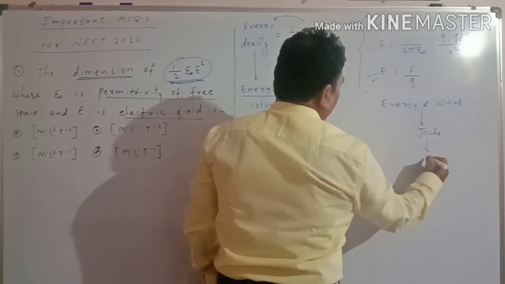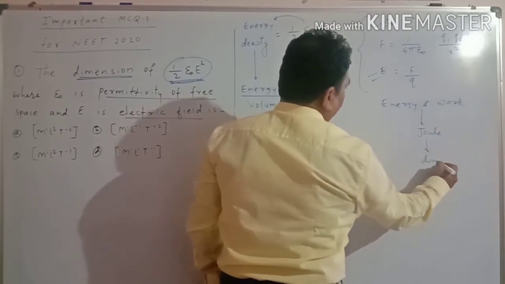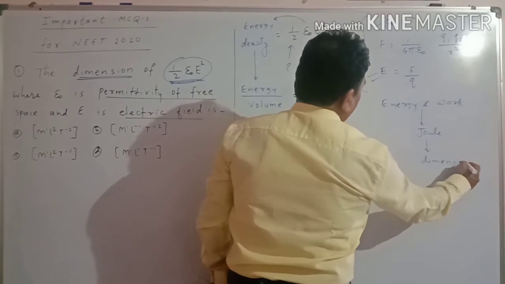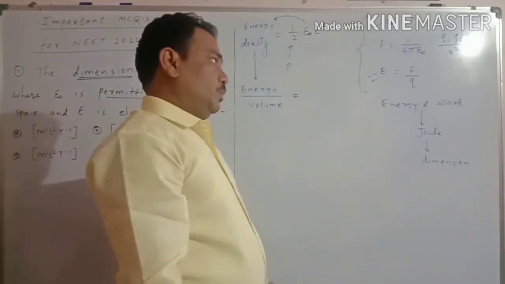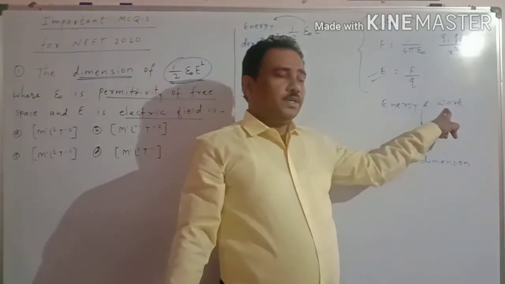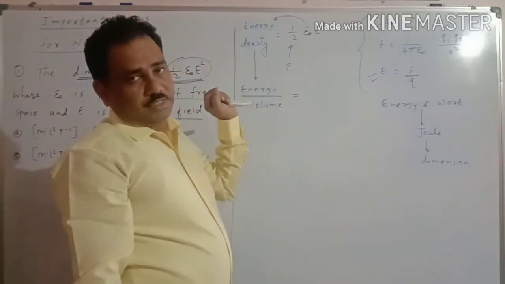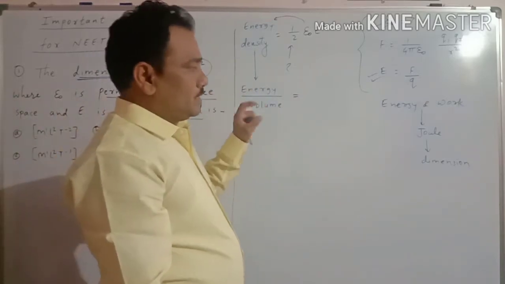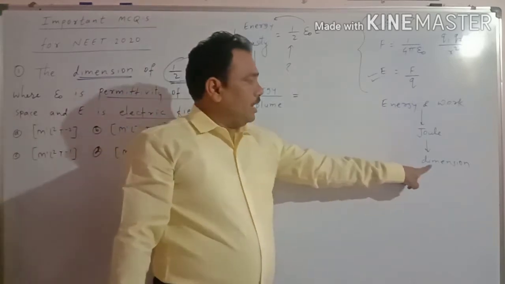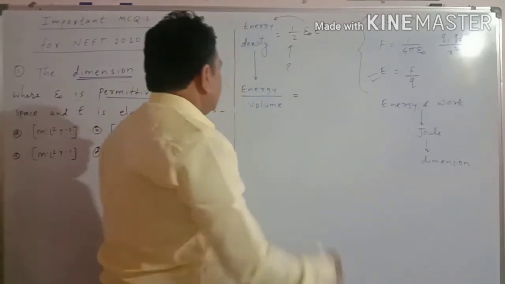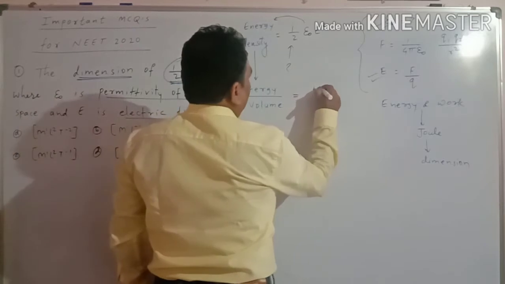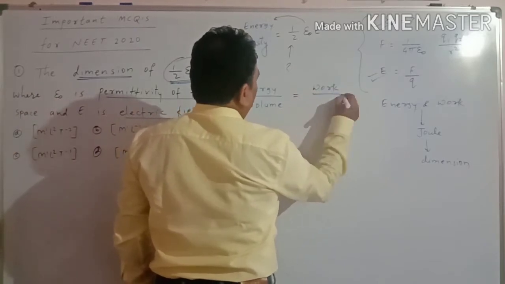Therefore their dimensions will be the same. So if you know the dimension of work, you can apply it instead of energy, because energy and work both have the same dimension. So instead of energy we can write here work upon volume.